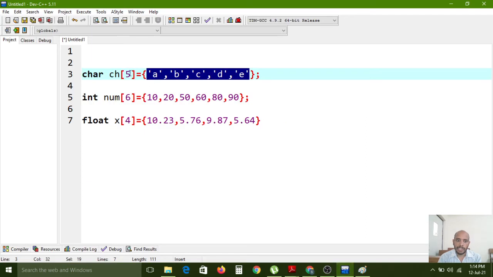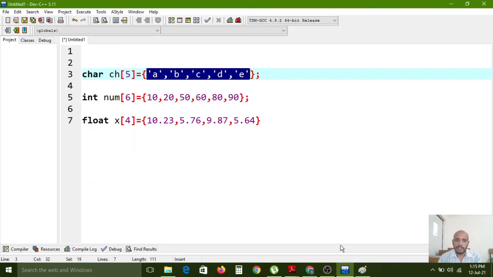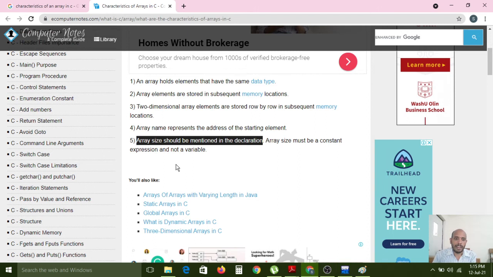Just here we have declared the size while declaring time. The array size is also given here, right? So that is the meaning of that line. Array size must be a constant expression and not a variable. So if you give this array size while developing, then while executing it is constantly fixed. We can't change this array size at runtime, right? So that's why these 5 points are related to the characteristics of arrays.